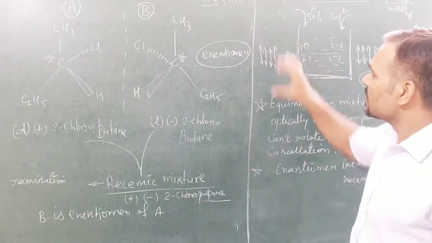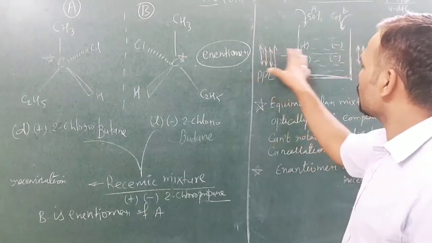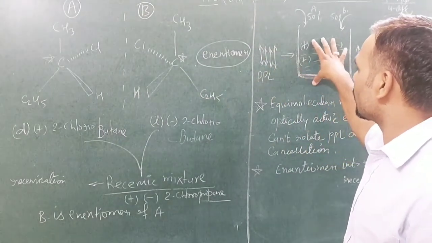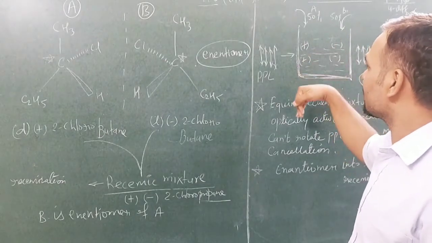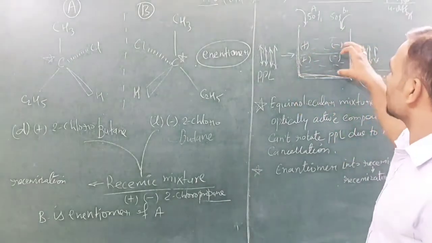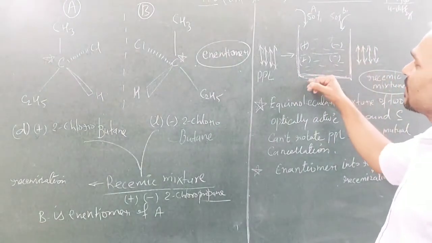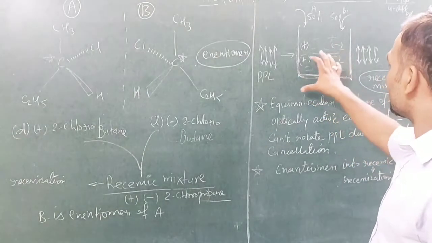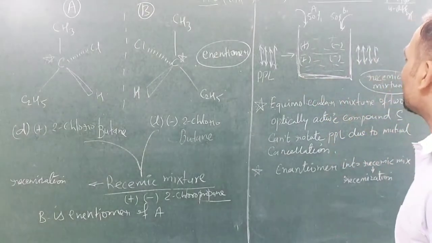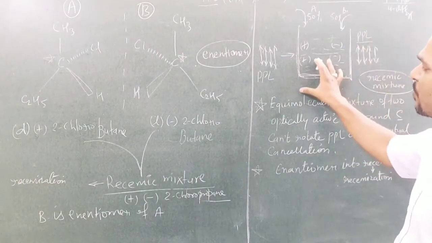What will happen once plane polarized light passes through the compound? Compound A rotates the light to the right direction, and compound B in the mixture rotates the light to the left direction. So they mutually cancel their effect, and we get the same kind of plane polarized light. This type of mixture is called a racemic mixture.